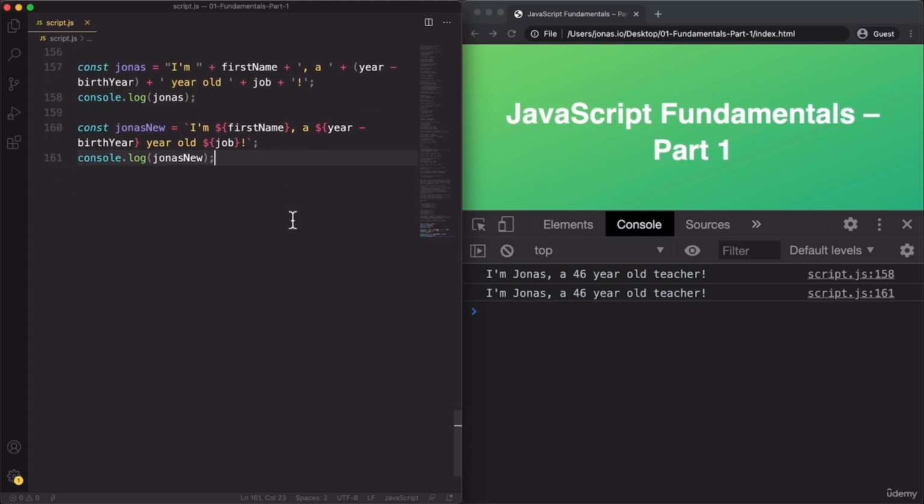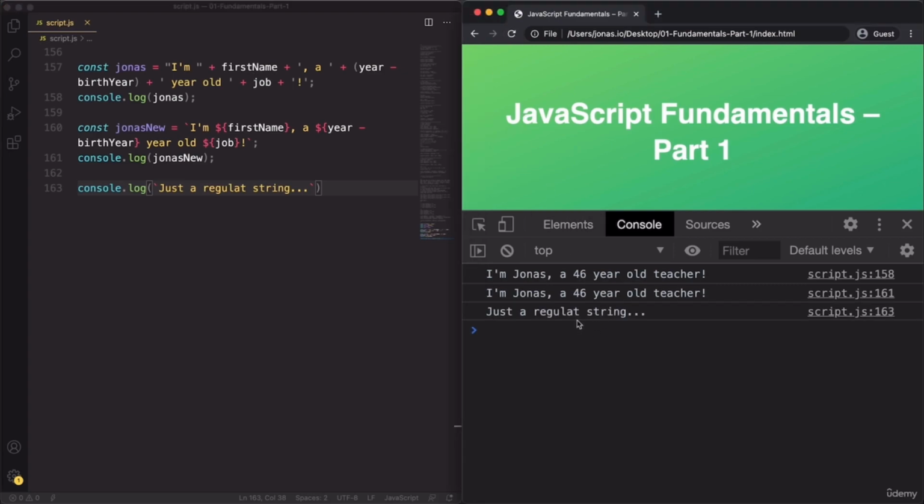Now, I just wanted to let you know that we can actually also use backticks to write all strings. So strings where we do not insert any of these kind of placeholders here, like this. So we just demonstrate that to you. So we can use backticks for any regular string. So you see that it works here just the same.